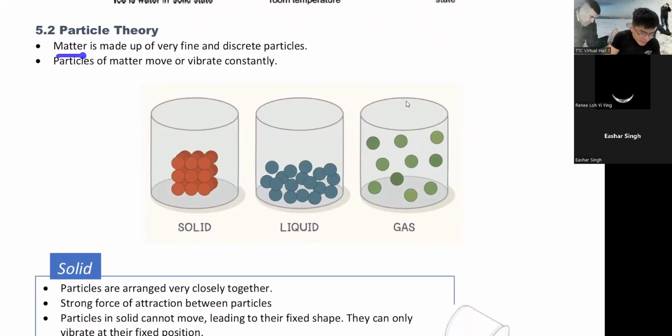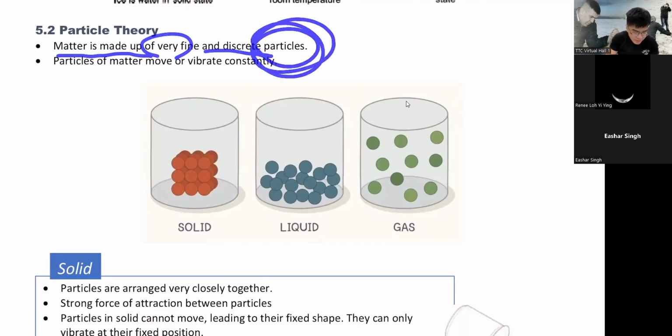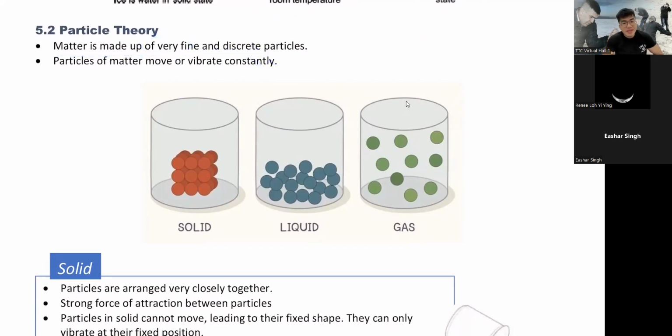So matter is made up of very fine and discrete particles. What does it mean? That means if we zoom into something, and keep zooming in and zooming in, you will come to a point where it is so small that you cannot zoom in anymore. The smallest thing you see is the atom. So an atom is a type of particle. In Mandarin, it's called 分子. So this is your particle.